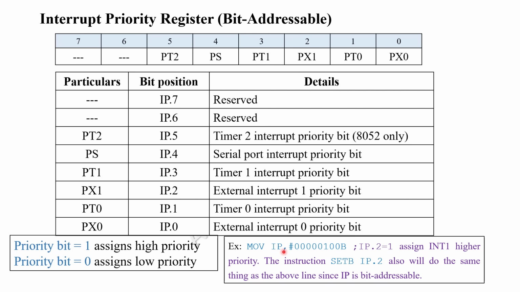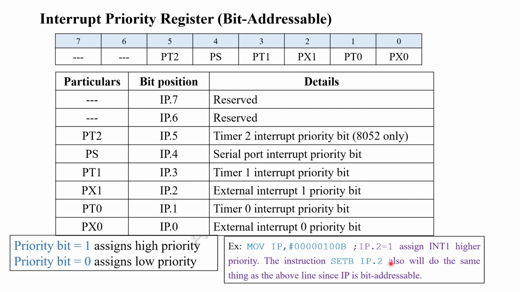This configuration indicates that position 2 is set equal to 1. All other bits are set equal to 0. That means IP.2, the interrupt at this location that belongs to INT1, will get the highest priority of all the available interrupts.